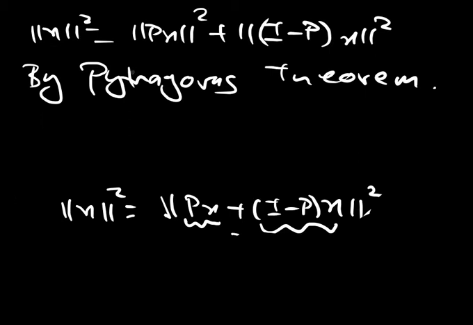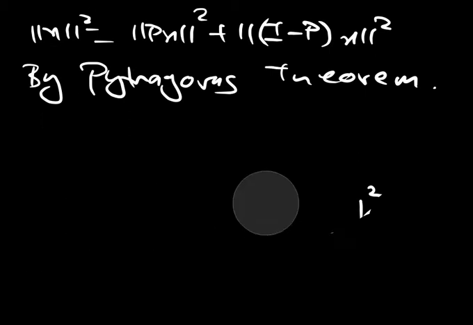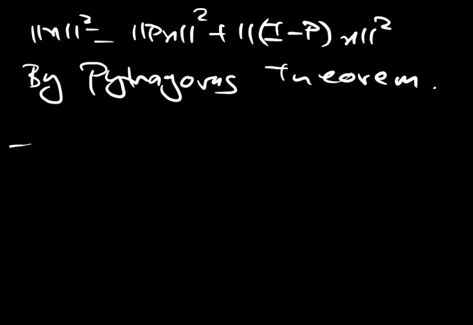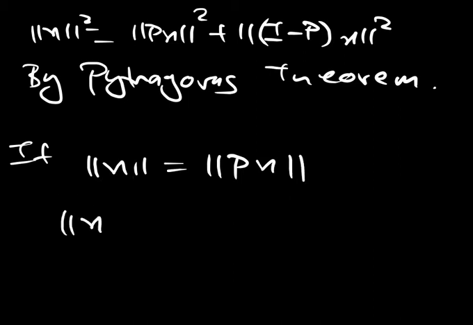So the point is that if at all it is given that the norm of X is equal to the norm of P of X, then the norm of X squared is the same thing as the norm of P of X whole squared.